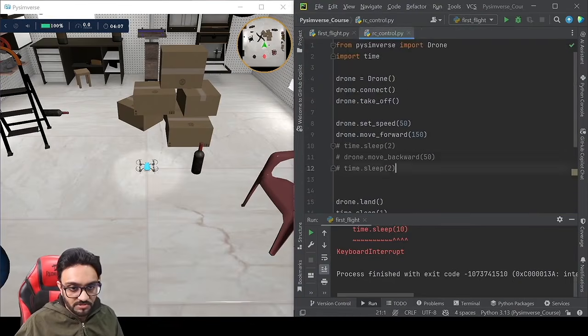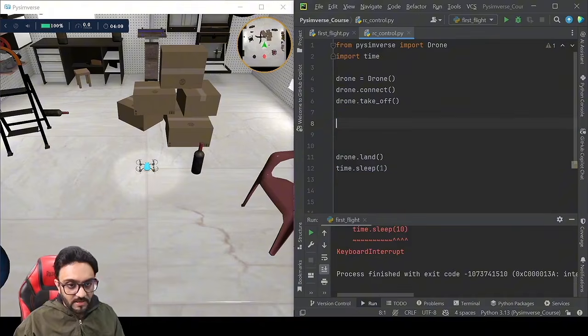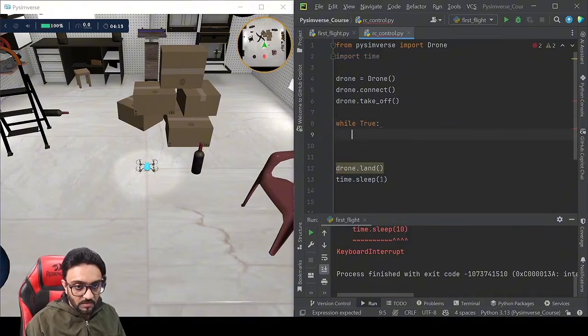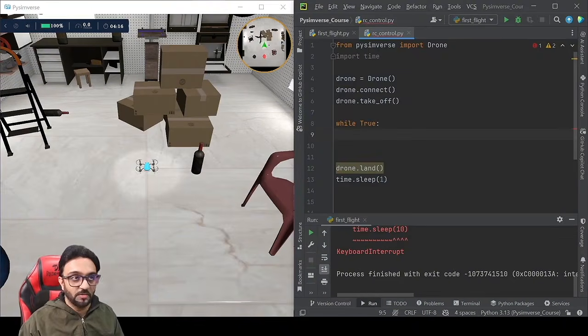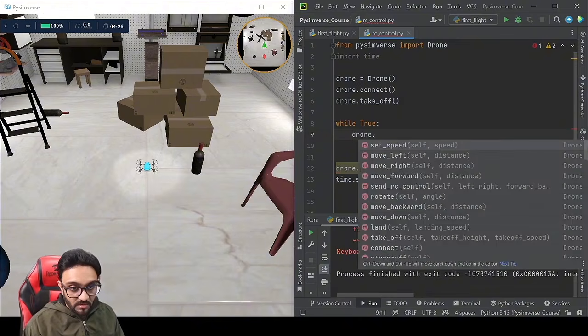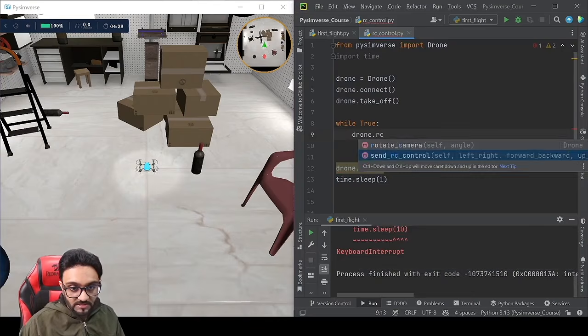Here we can pretty much remove the center part, and here we will write while true, because this is continuous, so it needs a loop that keeps updating. Otherwise it will send one value and that's it. So we need to keep giving the value again and again. So we will say drone dot send rc control,